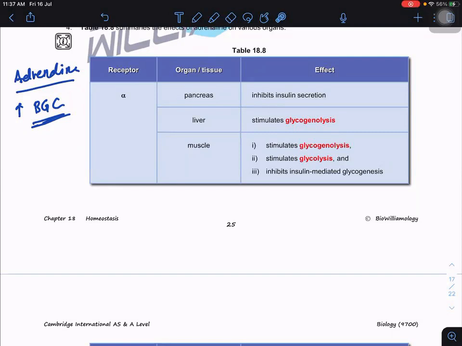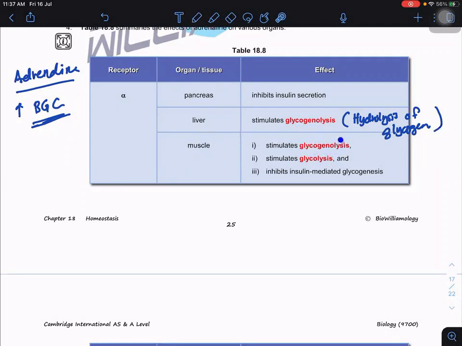How about the liver? In the liver, it stimulates glycogenolysis. What does glycogenolysis mean? Hydrolysis of glycogen. Are you clear? When you hydrolyze glycogen, you get more glucose. The effect is the same as glucagon. And how about muscle cells?